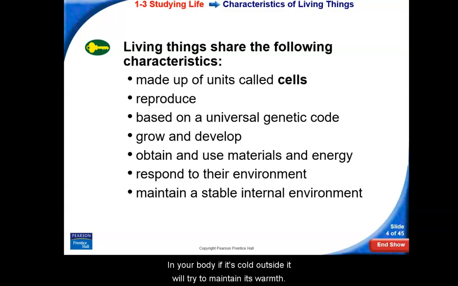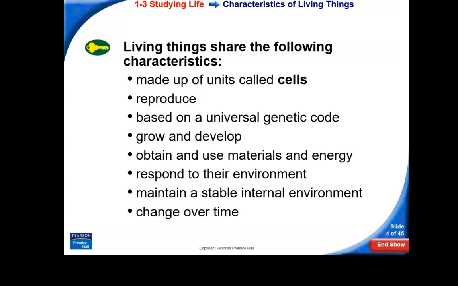If it's cold outside, your body will try to maintain its warmth. If it's hot outside, it'll try to cool down. If your body doesn't have enough water, it will want to get more water. So make sure you understand what homeostasis is. It means to maintain a stable internal environment.